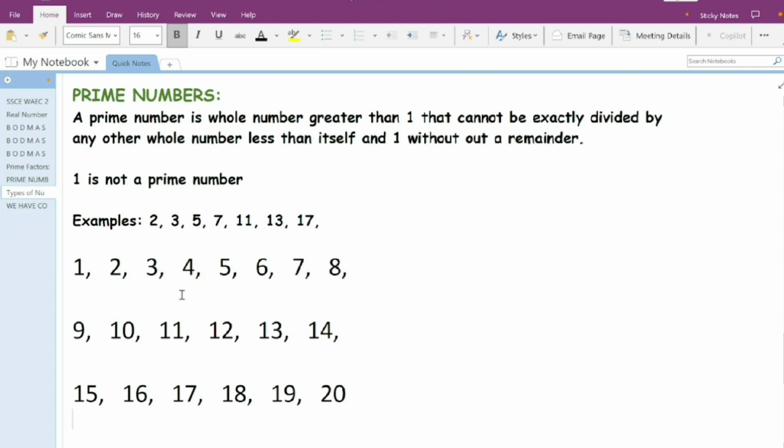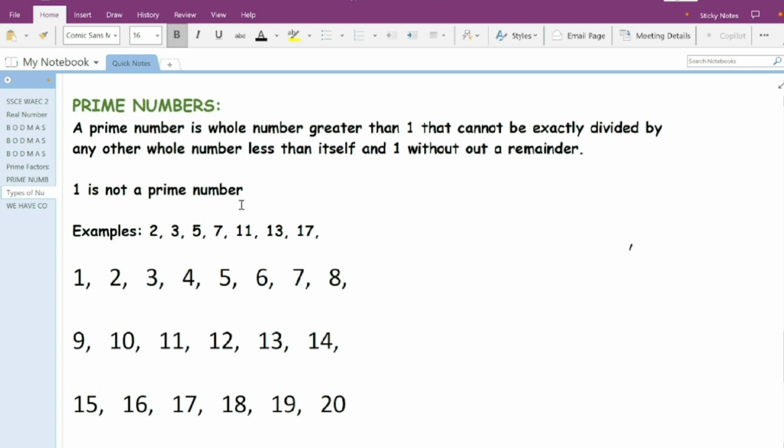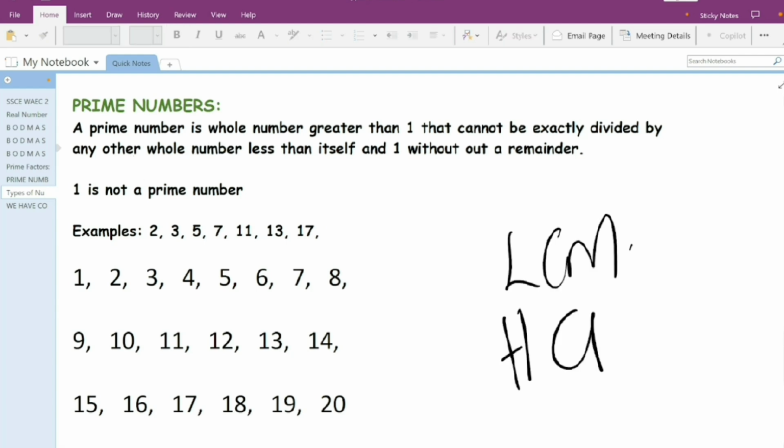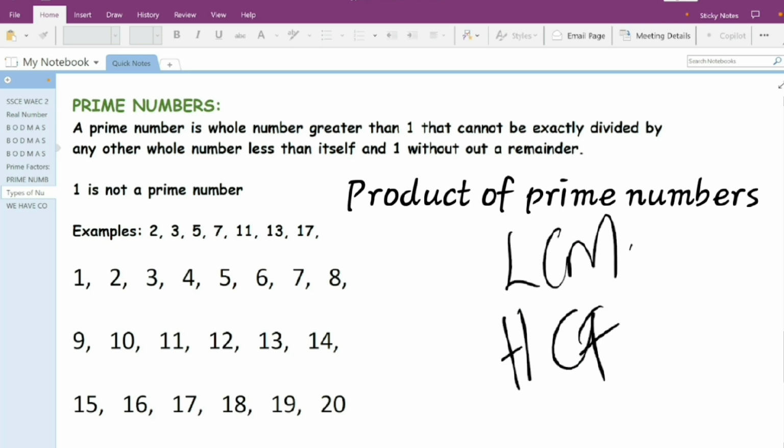8, 4 can divide 8. 2 can divide 8 and get a whole number for the result. 9 is not a prime number. 3 can go in 9. So 9 is not a prime number. And so on. So we know our prime numbers as 2, 3, 5, 7, 11, 13, 17, etc. Apart from being important in topics like probability and sets, prime numbers are also important in topics like LCM, HCF, product of prime factors, and so on.